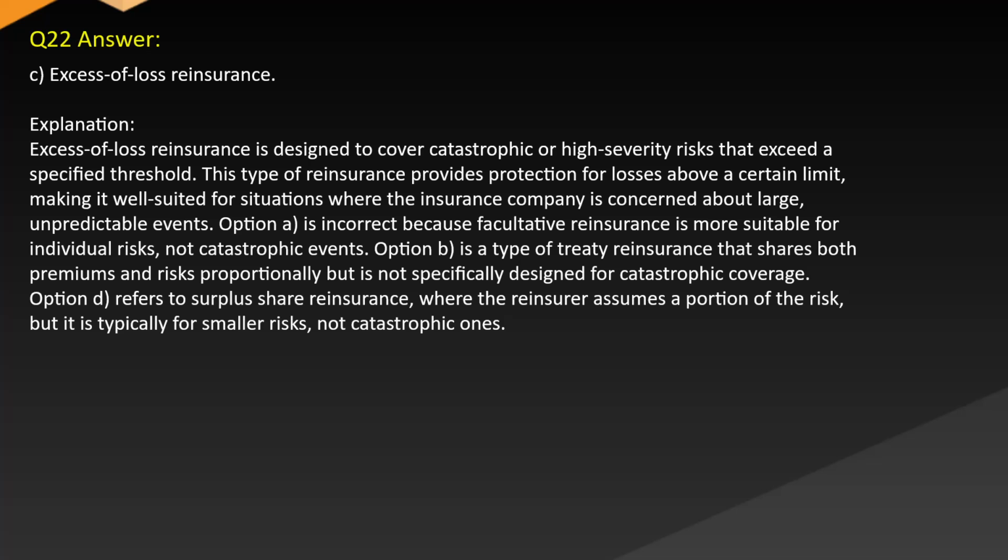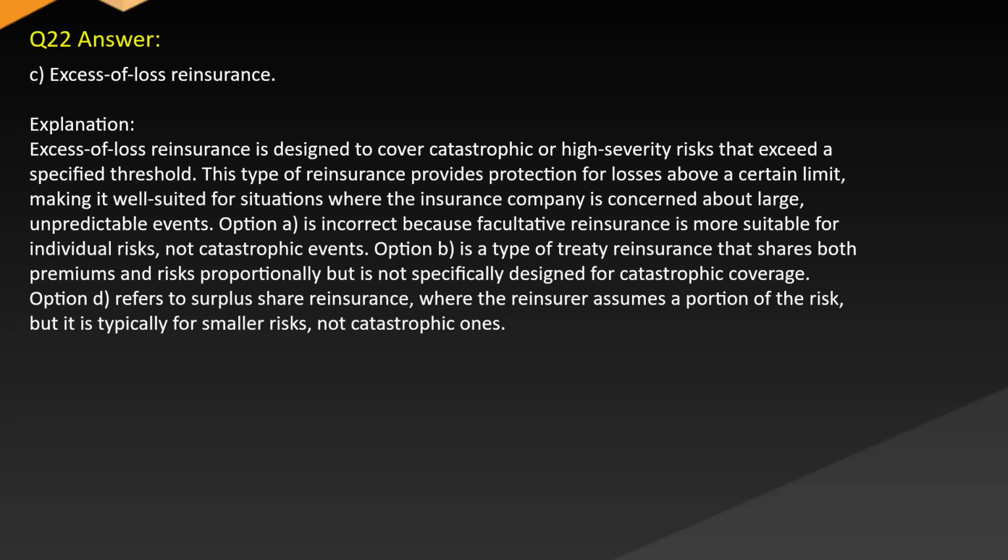Answer: C. Excessive loss reinsurance. Explanation: excessive loss reinsurance is designed to cover catastrophic or high-severity risks that exceed a specified threshold. This type of reinsurance provides protection for losses above a certain limit, making it well suited for situations where the insurance company is concerned about large, unpredictable events.